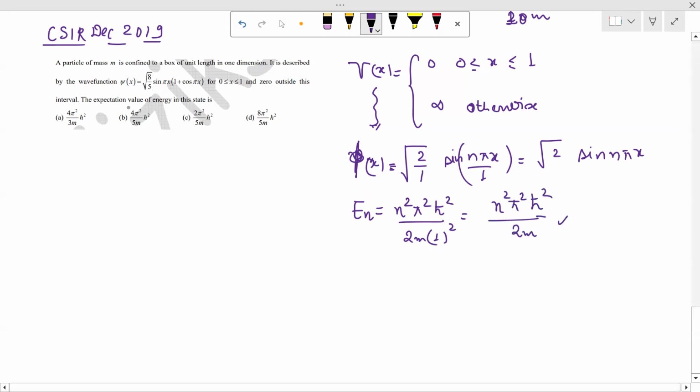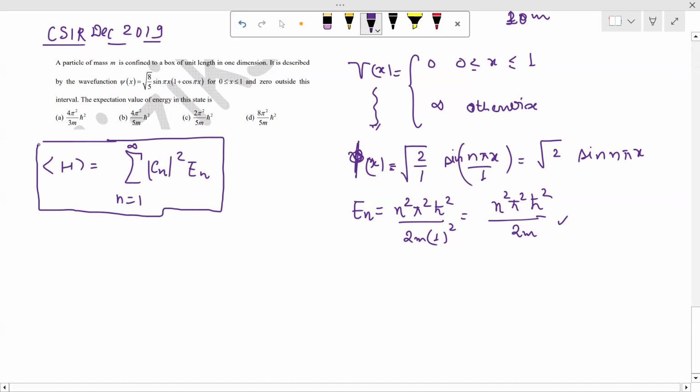Now you see, the expectation value of energy, if I want to find it, is always equal to the summation of mod Cn whole squared into En. If my wave function is normalized, then I can use this particular formula. I have already derived this formula, and you already know how to obtain it. It's very simple. If I want to find the expectation value of energy, it is equal to the integration